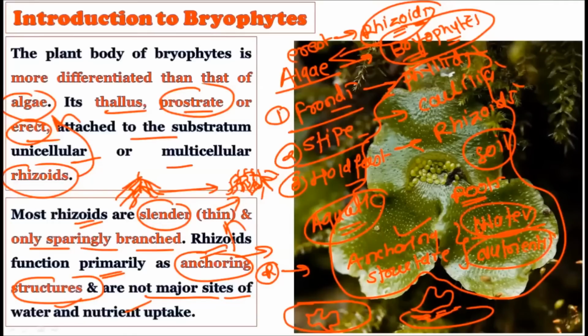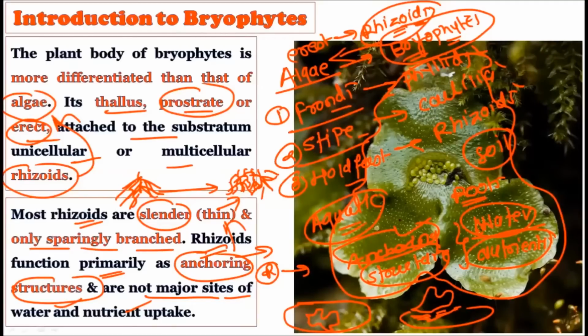What is their major function? Anchoring the plant body to the substrata. So, these bryophytes which show the thallus, it may be prostrate or erect, and there is a presence of unicellular or multicellular rhizoids. These rhizoids are slender, that is, they are very thin and sparingly branched, and they are primarily used for anchoring and not for water and nutrient uptake.